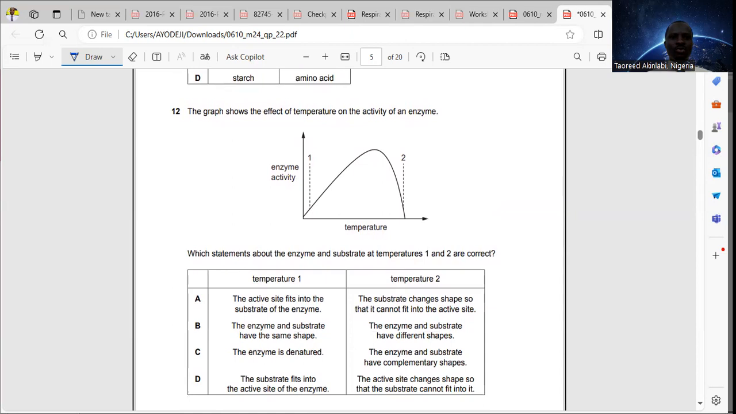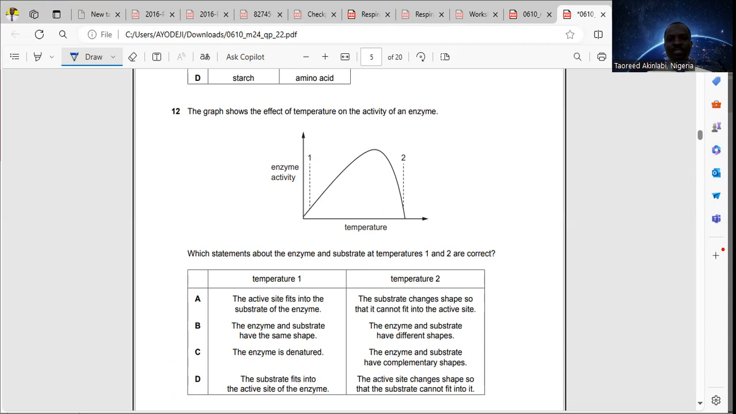Question 12. The graph shows the effect of temperature on the activity of an enzyme. Which statement about the enzyme and the substrate at temperature 1 and 2 is correct? Now, for an enzyme to be able to function or break down substrates, that substrate must be able to fit into the active site of the enzyme. But when temperature gets too high, the enzyme gets denatured, and the shape of the active site will be distorted, making it difficult for the substrate to fit into the active site. Because of that, the correct answer is option D.